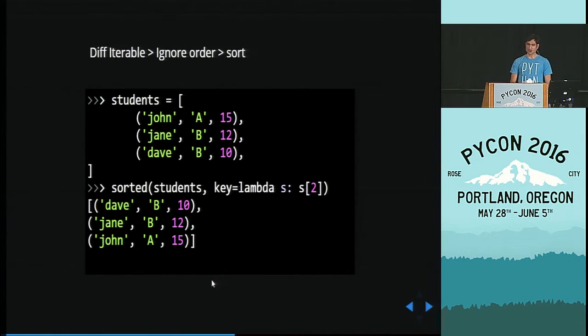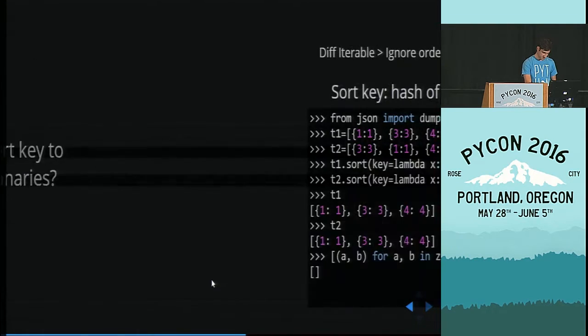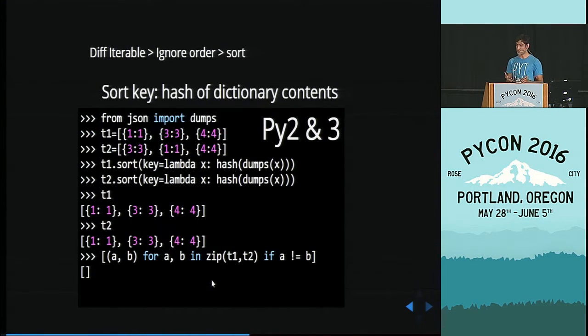Okay, so I was like, how can you use this to order a list of dictionaries? And at this time, I came up with an idea. What if you serialize the dictionary, which gives you a string, you get the hash of that serialization, and you use that to sort the 2 lists? And here's an example that works. It works in both Python 2 and 3.